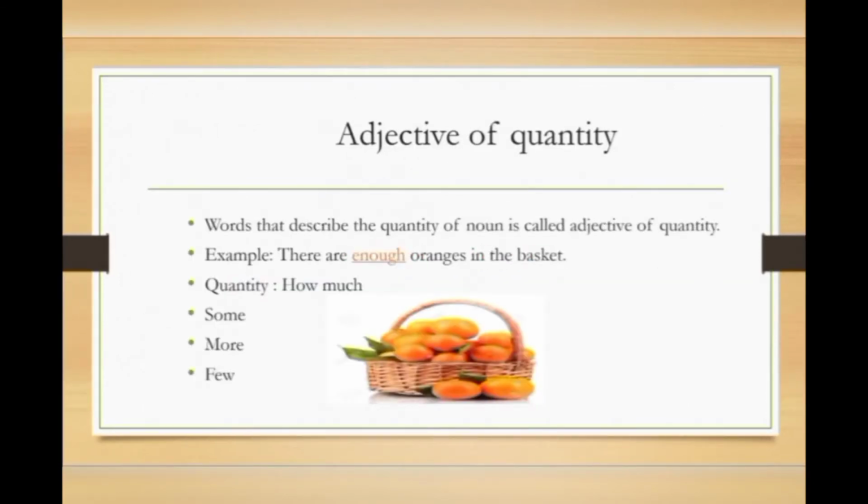Adjective of quantity. Words that describe the quantity of a noun are called adjectives of quantity. For example, there are enough oranges in the basket. In this sentence, one word has been highlighted with orange color. Okay, this word enough tells us more about the oranges. But what does it tell? It gives the answer of how much. You may say enough, you may say some, more, or few. So these words explain the quantity of the noun.